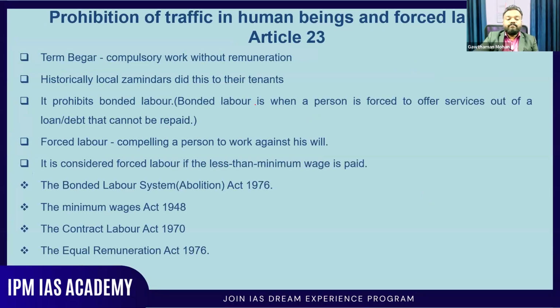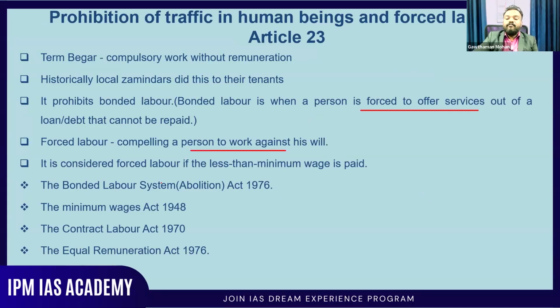Like these are some other things like begar, compulsory work without remuneration, forced labor. We have seen that, no? Historically, local zamindars did this to their tenants. Compulsory work without any remuneration, without any payment, they were working. And it prohibits bonded labor also. Bonded labor is when a person is forced to offer services out of a loan or debt which cannot be paid. Forced labor is compelling a person to work against his will. All these things are prohibited in our country.